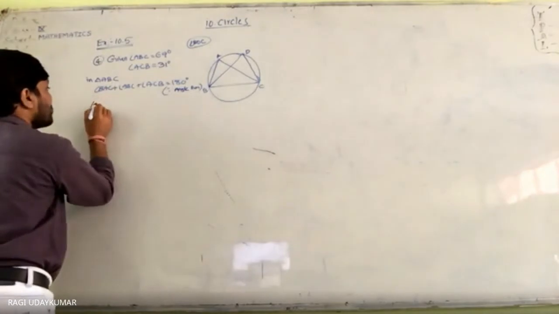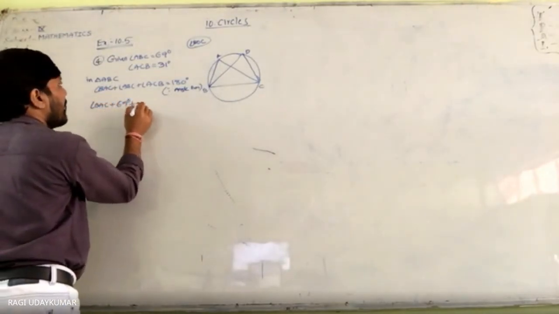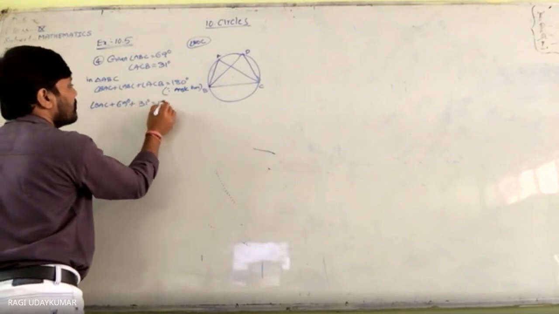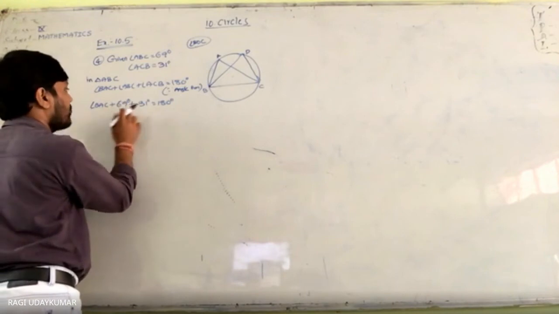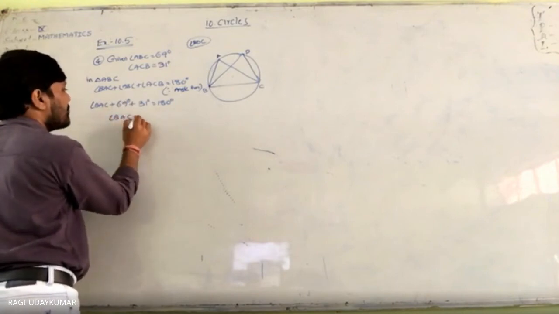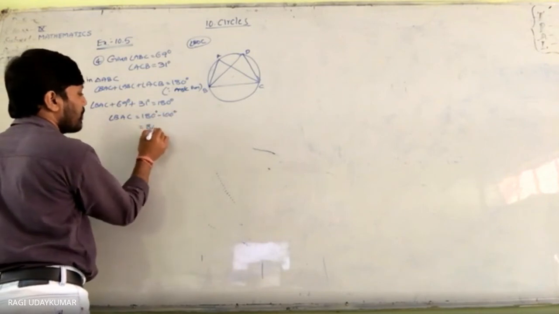So this BAC we need to find out. ABC is given as 69 degrees and ACB is given as 31 degrees, and the sum is 180 degrees. Adding the two gives 100 degrees. So angle BAC is equal to 180 degrees minus 100 degrees, which is equal to 80 degrees.